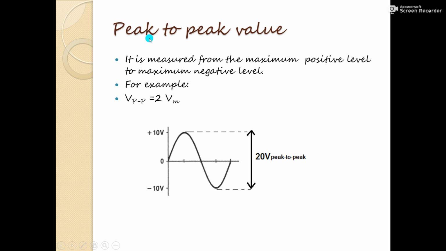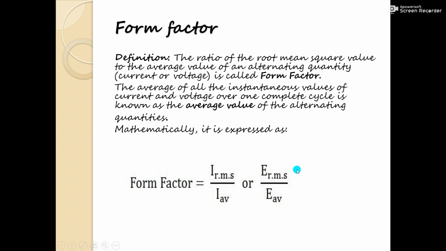Let us talk about peak to peak value. It is measured from the maximum positive level to the maximum negative level. For example, Vp-p, that is the peak to peak value for the voltage, is 2 times the maximum voltage. So here you can see the maximum voltage is 10 volts. So the peak to peak value of voltage will be 20 volts. Next term we have form factor.